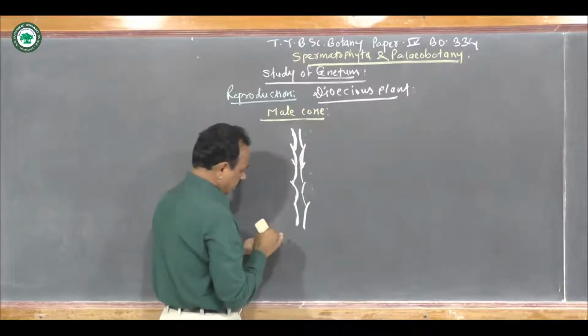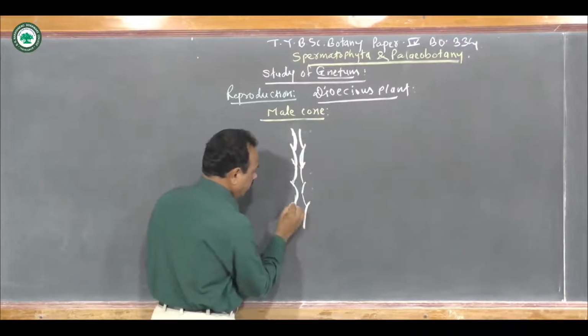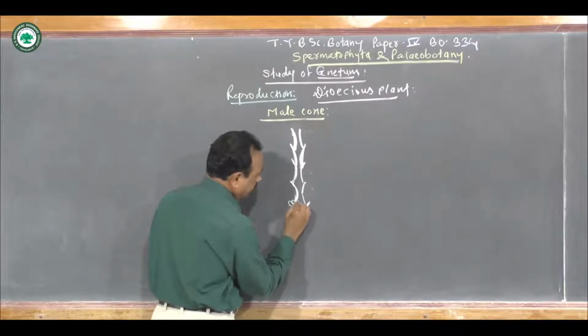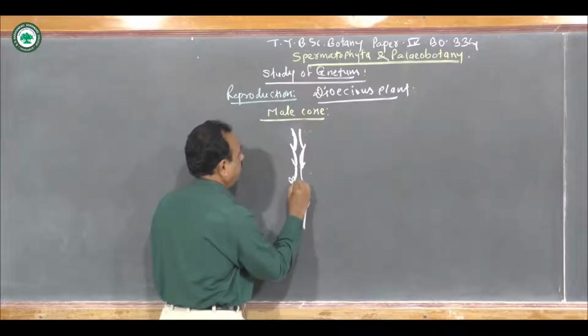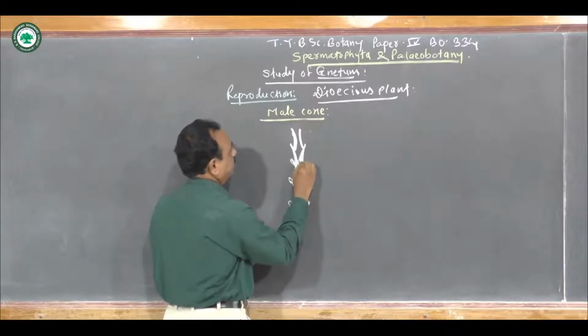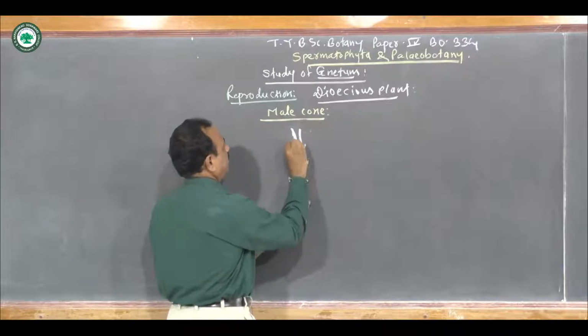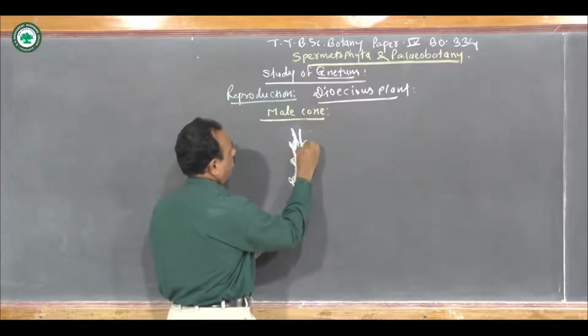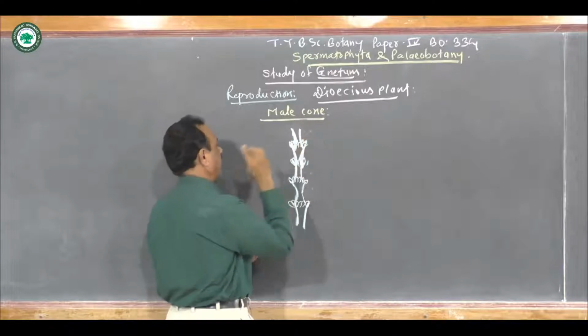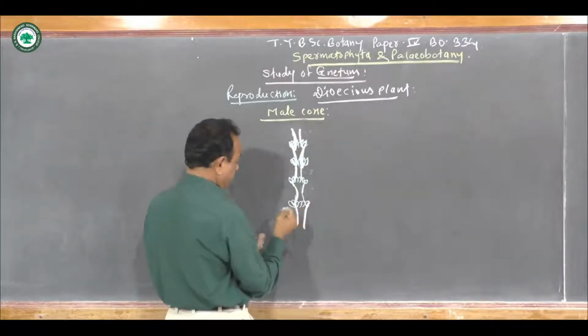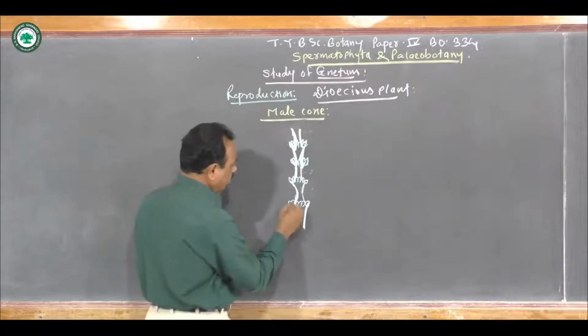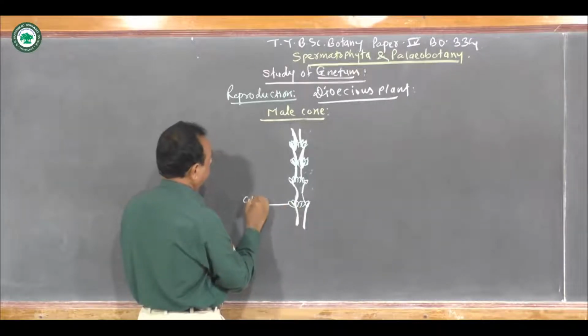Each nodal region shows the presence of a whorl of bracts. Many whorls of bracts are present, and due to the formation of this whorl, that is a group of these bracts, it forms a cupule-like structure, and it is known as the collar.